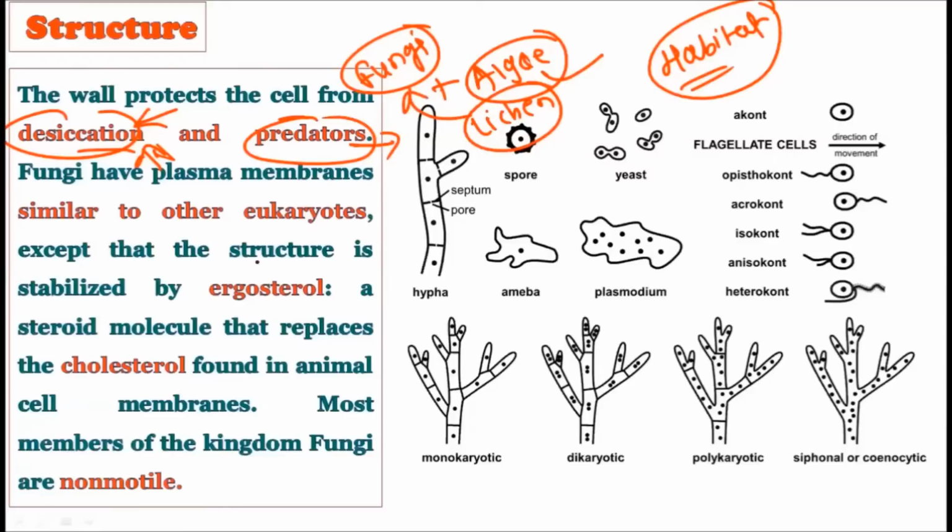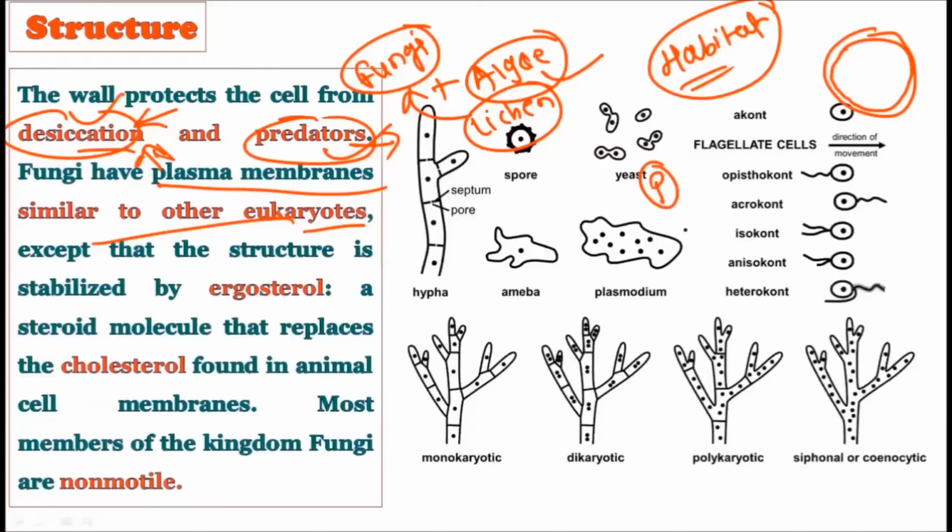So there are two primary functions of the fungal cell wall. First, it prevents the cell from getting desiccated, and second, it helps safeguard the cell from predators. Now, fungi also possess a plasma membrane similar to other eukaryotes. Outside we have the cell wall, and inside the cell wall we have the plasma membrane. Just like plants and animals possess a plasma membrane, the fungal cells possess a similar plasma membrane as well.